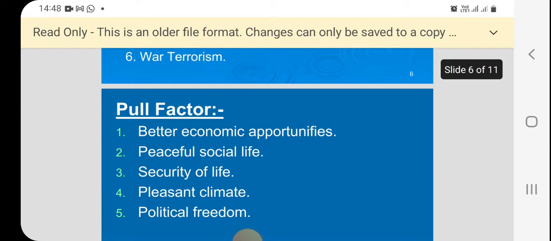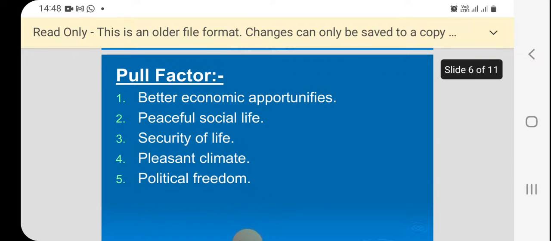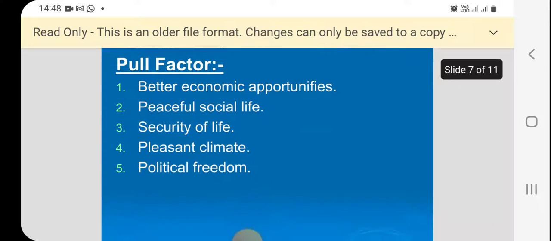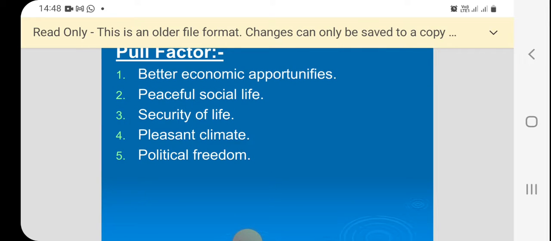Pull factor means the city acts as a magnet which attracts people, because it keeps developing. Major urban centers have all infrastructural facilities, like better economic opportunity, peaceful social life, secure life, pleasant climate, and political freedom. I think from this lesson you understood about population distribution, density and growth.